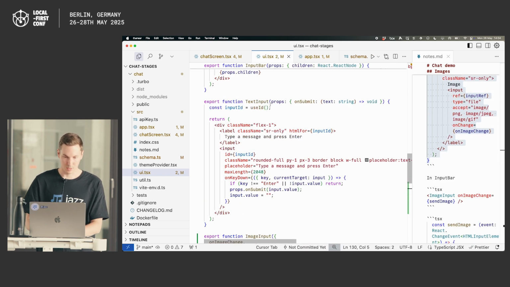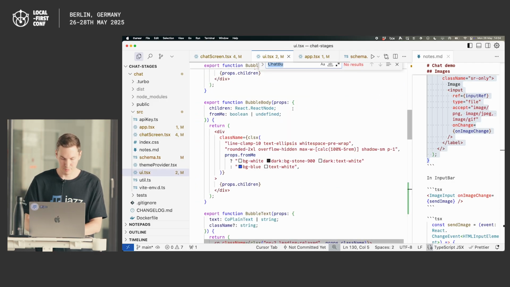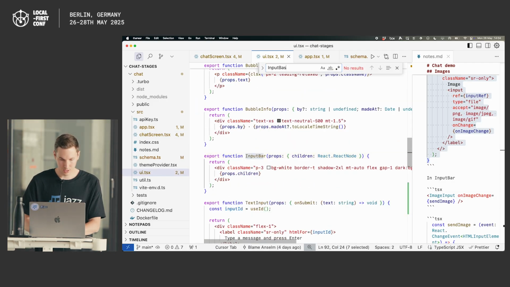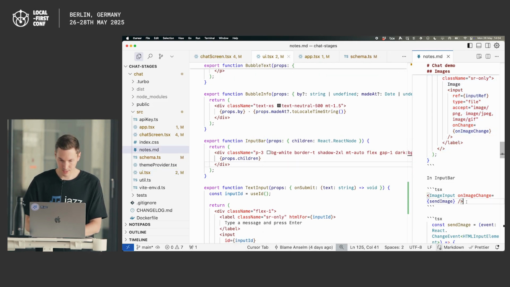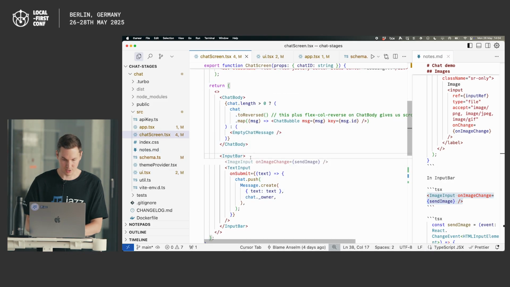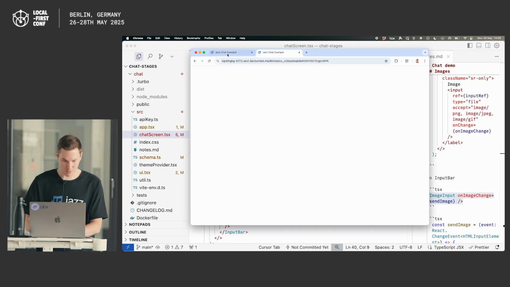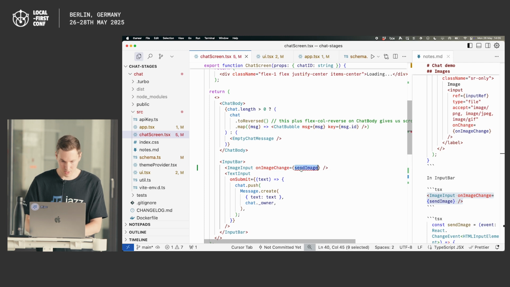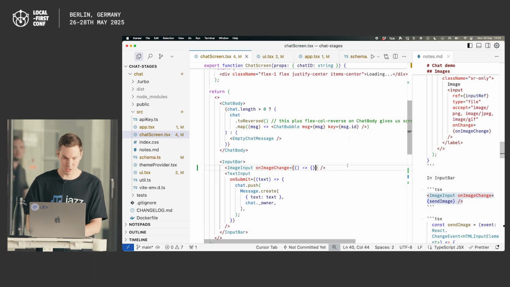And then we can go to our input bar. And here where we use it in chat screen, you see we have the text input, we just add the image input. So if we look at the app now, we can open the file picker, but it doesn't do anything yet, right? So we just need a little callback.